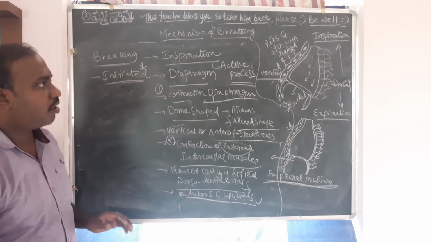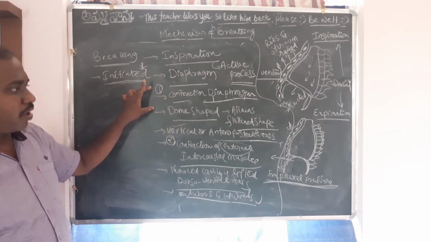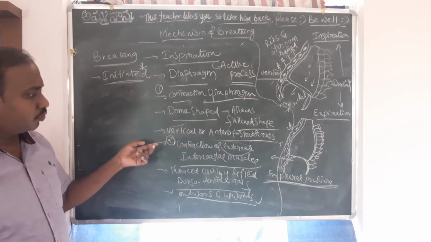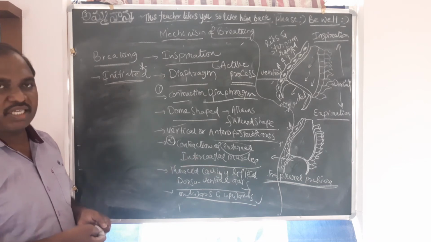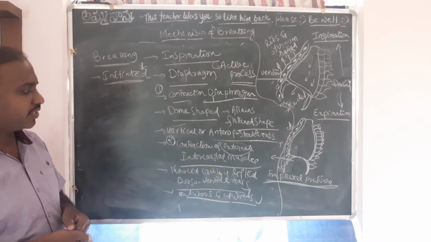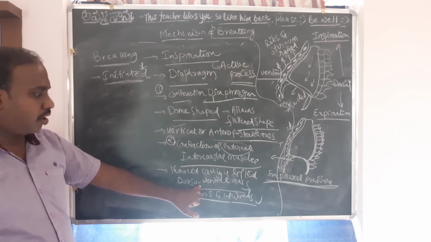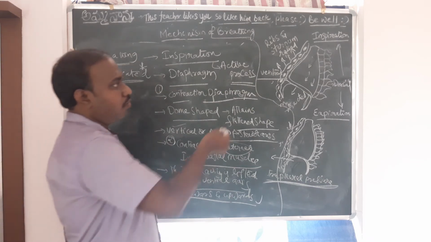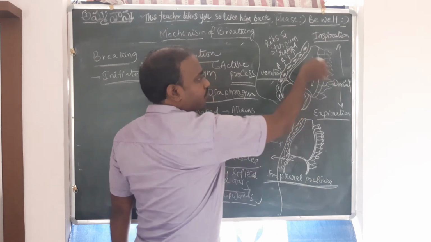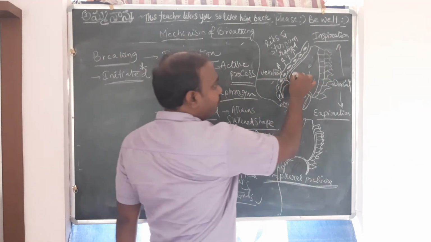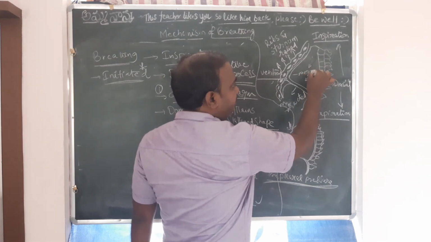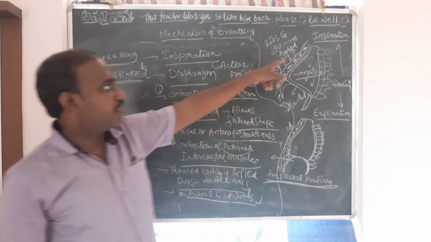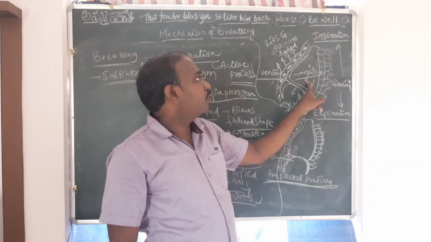As a result of that, what happened now here in step one? In step one, the size has increased in the direction of antero-posterior axis. In step two, because of the external intercostal muscles, the size has increased in the dorso-ventral axis. Now, because of the bigger size, a negative pressure, right? Because of the bigger size, a negative pressure has been created in the lungs. In the inspiration, what kind of pressure? A negative pressure. Negative pressure has been created.